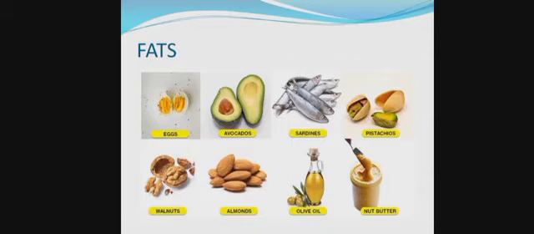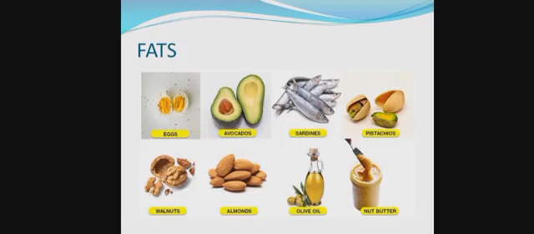Avocados, sardines, which is a type of fish, also contain a high amount of fats, as do pistachios, walnuts, almonds, olive oil and nut butter. It means all types of dry fruits contain a high amount of fats. So if there is any type of fats deficiency, you can cover it with all these types of foods.